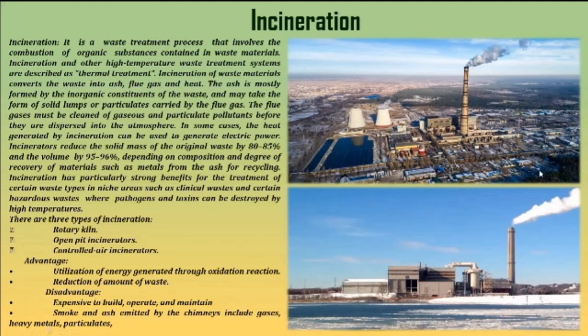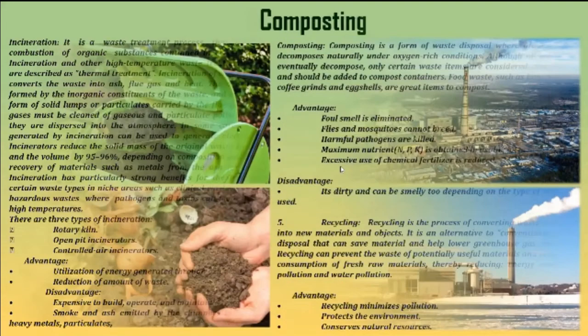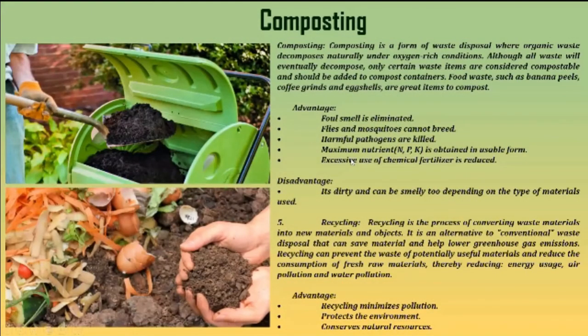Now, three processes are over. Our fourth process, last but not least, is composting. Okay, right? Now, what is basically the process of composting? Composting is basically the process of making manure, which is also called compost, using used materials like vegetable peels and all.